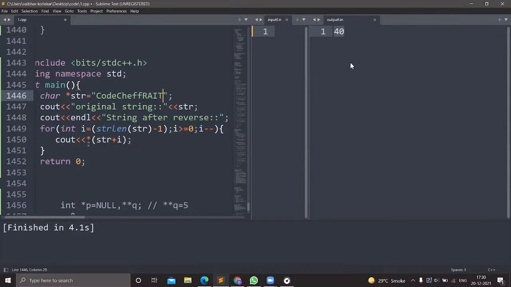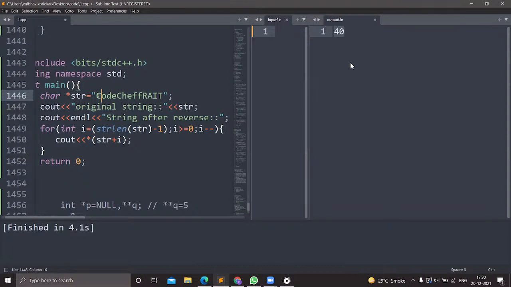Then how the pointer comes into the picture is that rather than using an array, we are printing it using pointers. So here we are printing the last element of the string first. How is it printed? str stores the base address of the string. What is the base address?